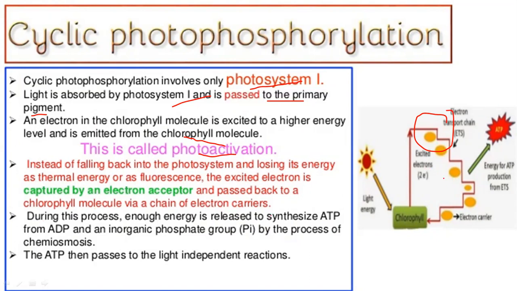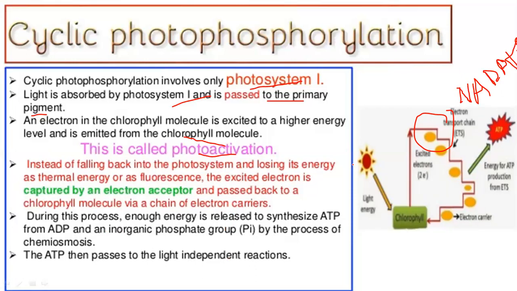Here, these electrons do not reduce NADP to NADPH. During this process, enough energy is released to synthesize ATP from ADP and inorganic phosphate by the process of chemiosmosis. ATP then passes to the light independent reaction.